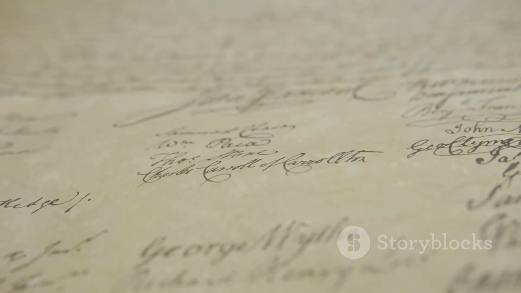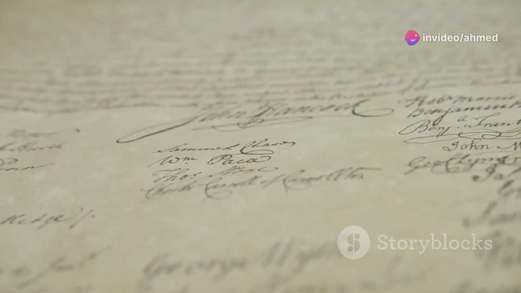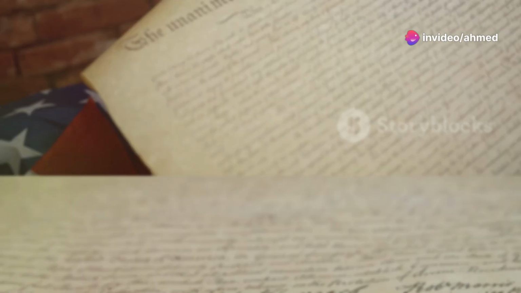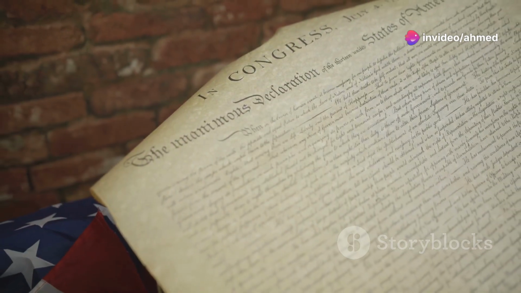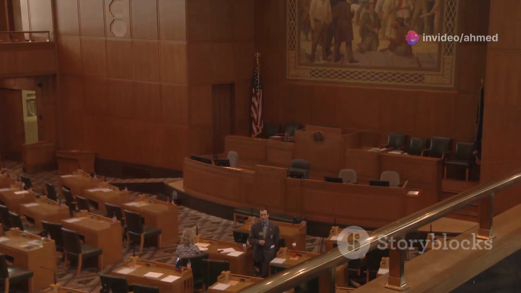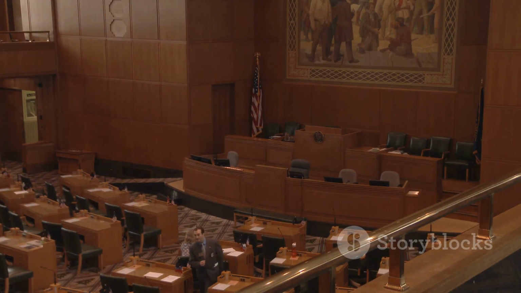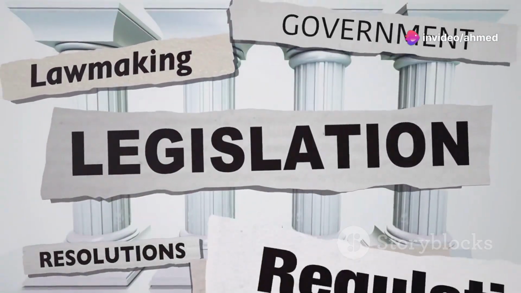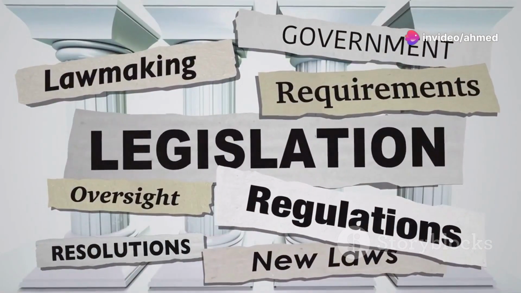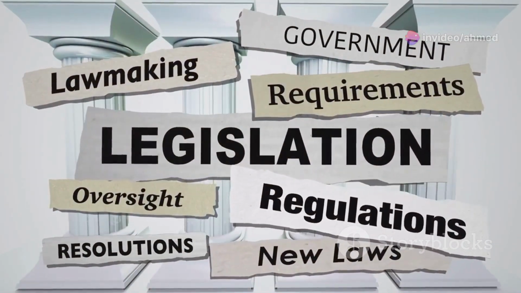The new constitution included principles like federalism and checks and balances. Federalism divides power between the national and state governments. This division balances the needs of the whole country with individual states. Checks and balances ensure each branch of government has some control over the others. For example, Congress makes laws, but the president can veto them, and courts can declare laws unconstitutional.